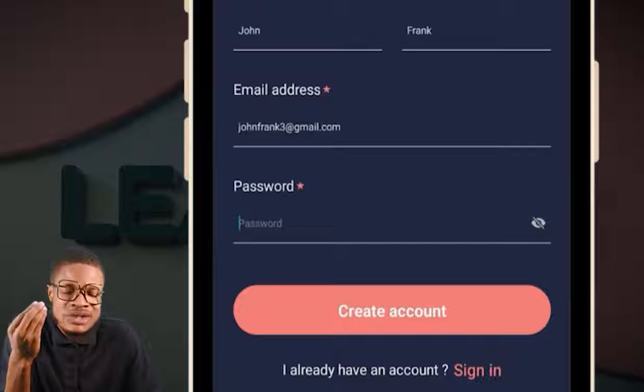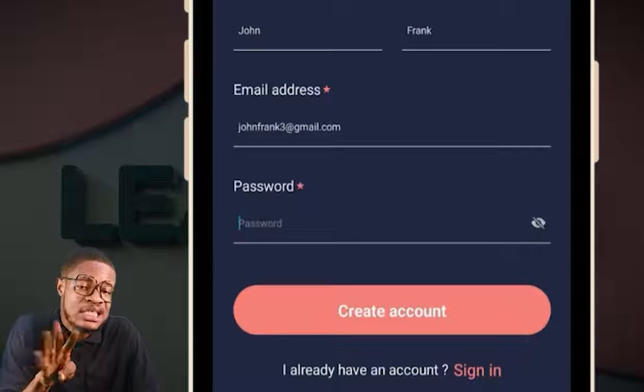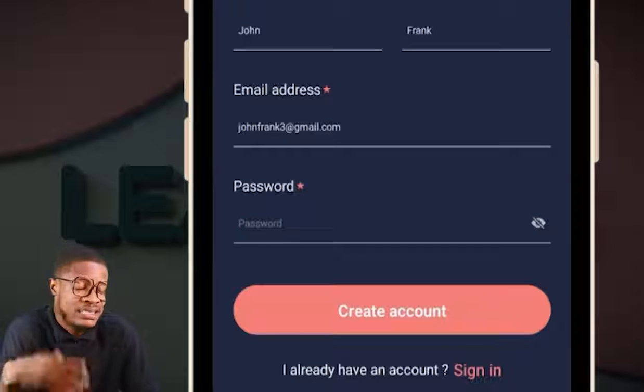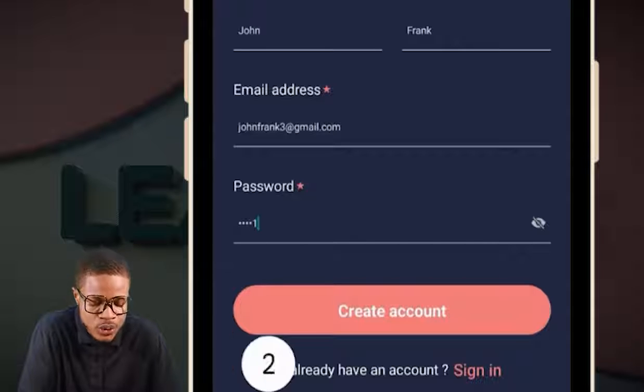And then your password, very important. You create your own password, 6 digits. You can use the first 6 digits or the last 6 digits of your phone number. Or, since your name is John Frank, you can say your password is John123.